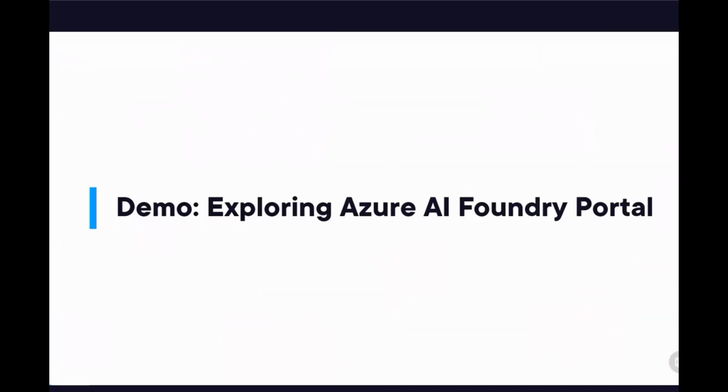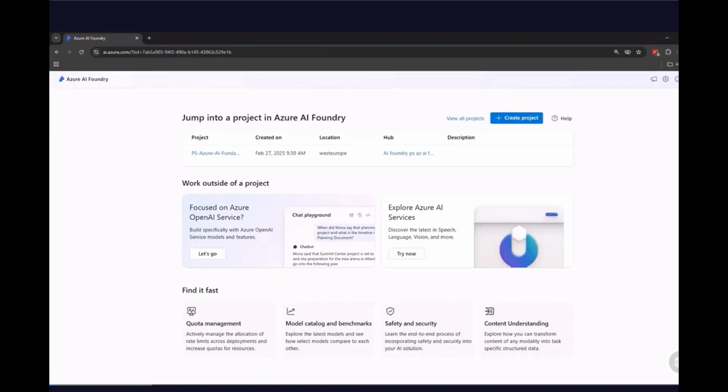In this demo, you are going to explore Azure AI Foundry portal. Here is Azure AI Foundry portal. It can be accessed under ai.azure.com. This is the place where we can start discovering Azure AI services. This is also the place where we can create Hub and then Project. So let's see how to do it.